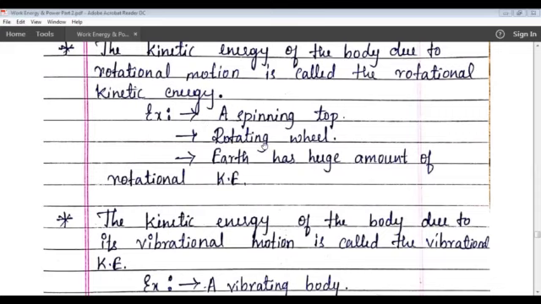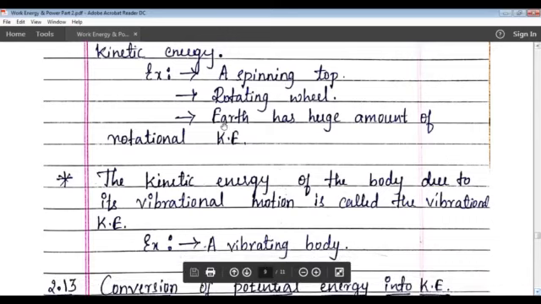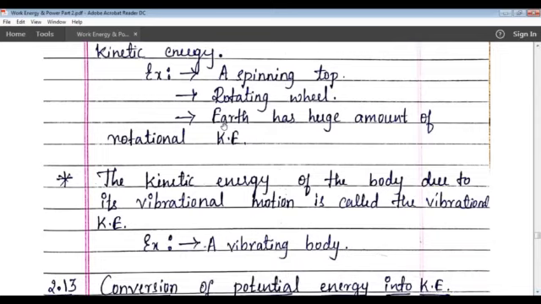Rotating wheel. A rotating wheel also produces rotational kinetic energy due to the rotation. Kinetic energy due to the rotation is known as rotational kinetic energy. Earth has a huge amount of rotational kinetic energy. We all know that Earth revolves around its axis. It rotates around its axis. While rotating, it has a huge amount of mass also, and due to that, it possesses kinetic energy. Due to the rotational motion, it possesses kinetic energy, and that kinetic energy is known as rotational kinetic energy.